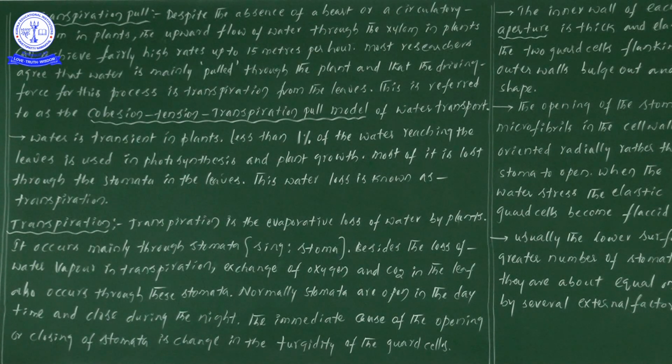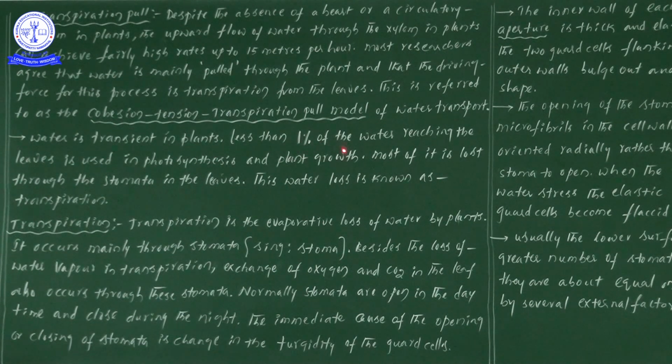The water molecules which enter the plants will not be constant in the plants. They must either be involved in metabolic activities or be evaporated by the process of transpiration. So the point is, water is transient in plants.